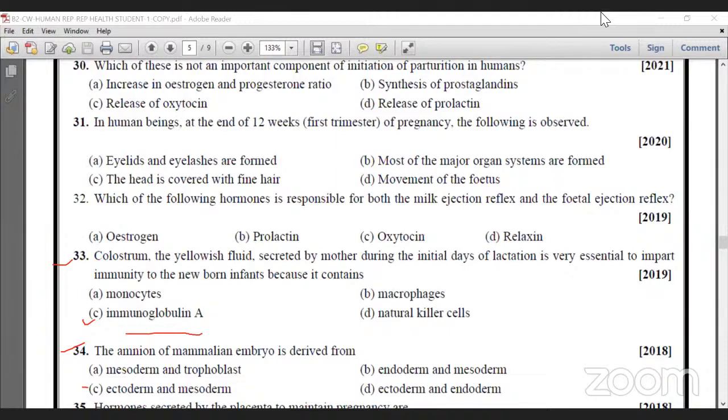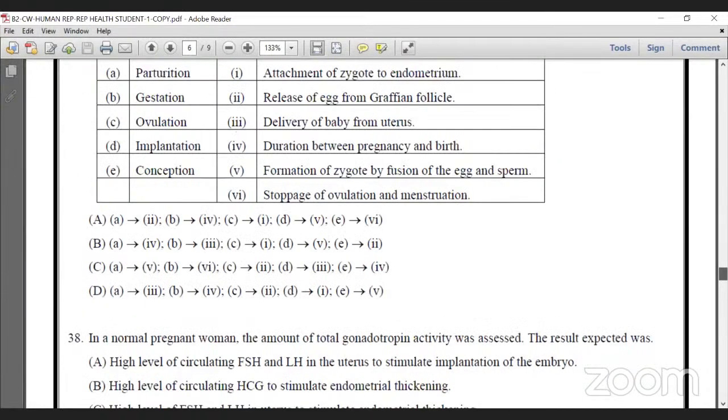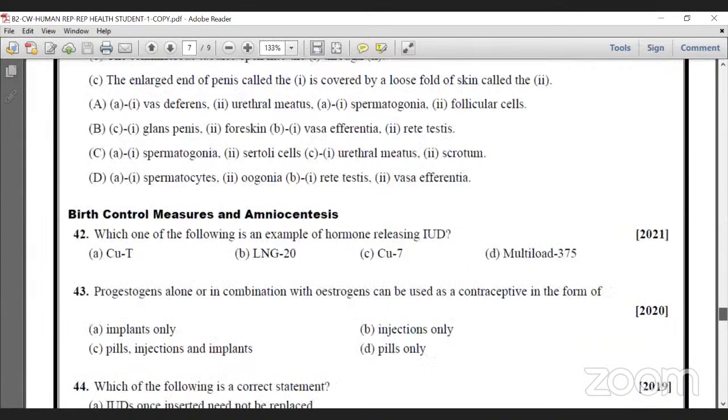Now I will pass on to the next topic, reproductive health. Some questions I will discuss now, because time is not there. Some questions are repeated here.